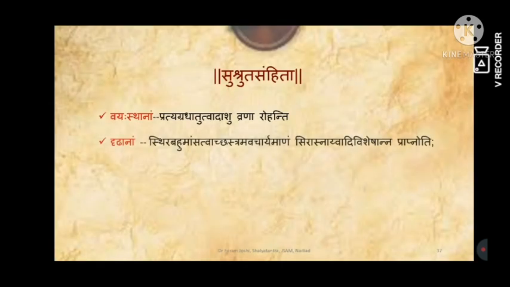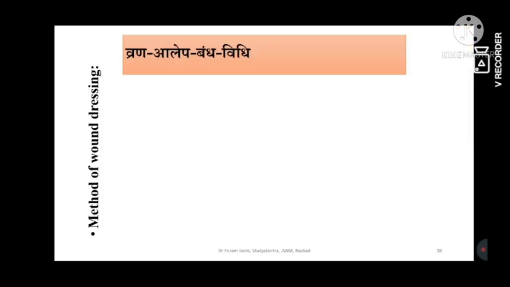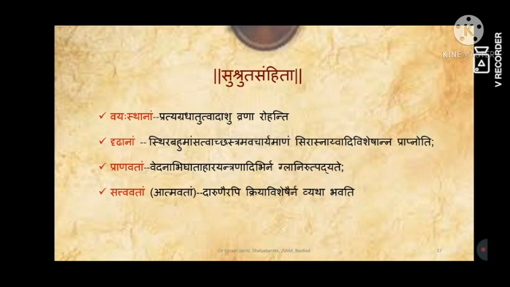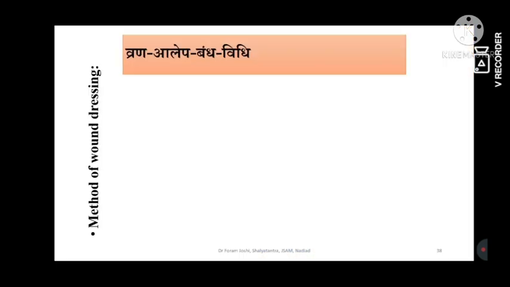While Sushruta is telling these 4 qualities, if these 4 qualities are there, then the wounds can be treated easily. If these qualities are not there, then wounds cannot be treated properly, or that may lead to the Yapya condition or Asadhya condition. So keep in mind that Sushruta has also given the qualities of which wounds can be treated.